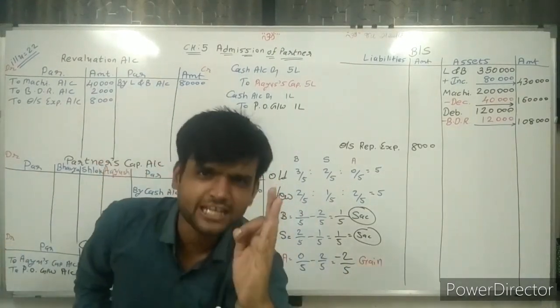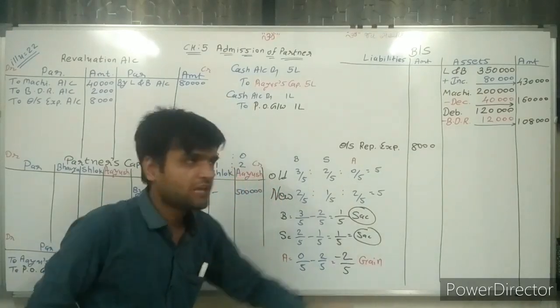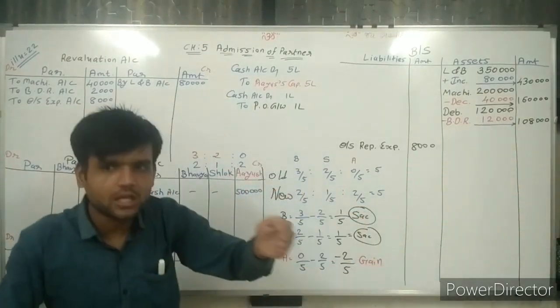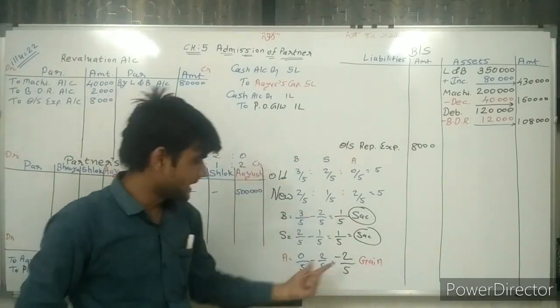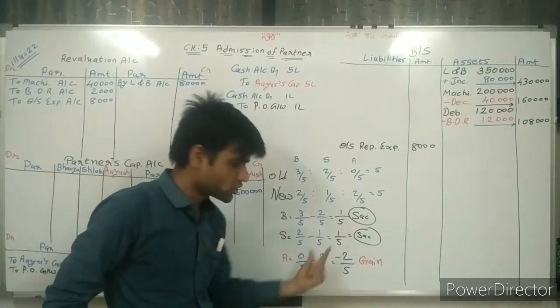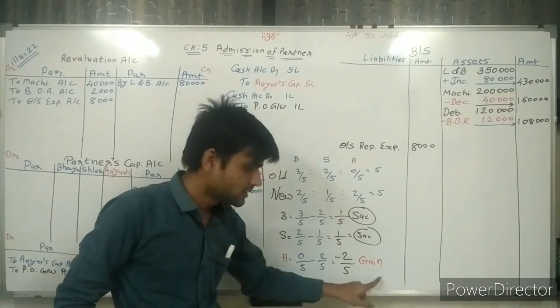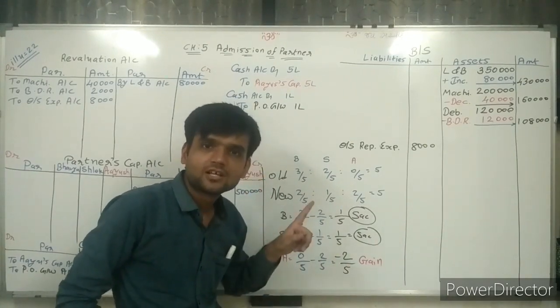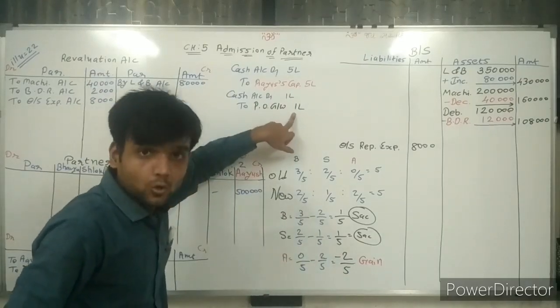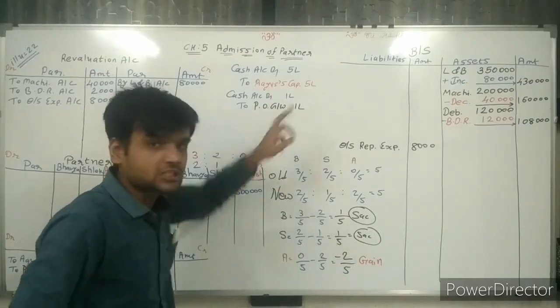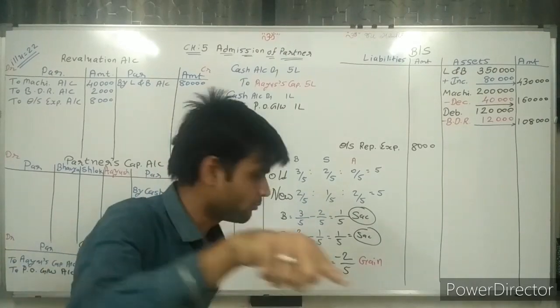The person who gains in the ratio will bring goodwill into the business, and that's why Ayush brings 1 lakh rupees into the business, because he has a gain. This 1 lakh rupees we are distributing among whom?